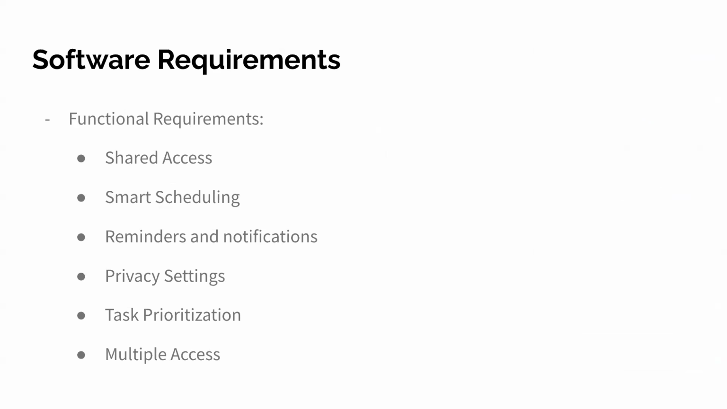As far as functional requirements for the software, we are starting off with shared access, where each user can see any other user's calendar and make suggestions based on whether they have shared access or not. With smart scheduling, the AI will suggest optimal times for meetings by analyzing participants' availability and considering time zones. Reminders and notifications: personalized reminders for events or deadlines via push notifications. Privacy settings: users will control who can see their calendar details and schedule events with them.